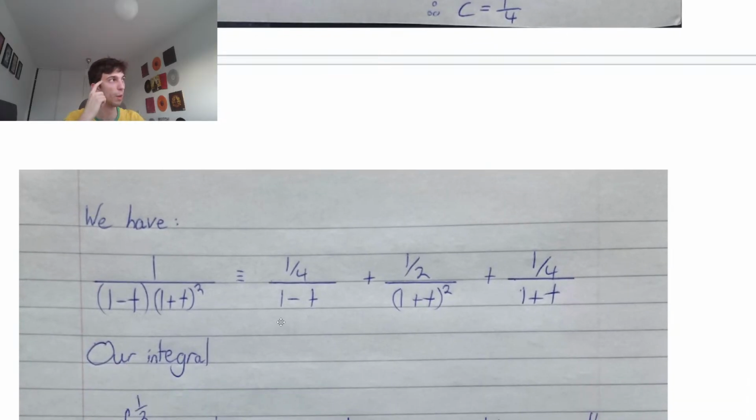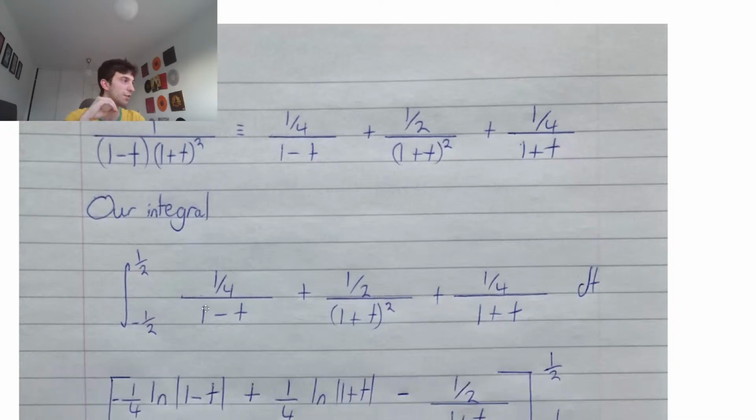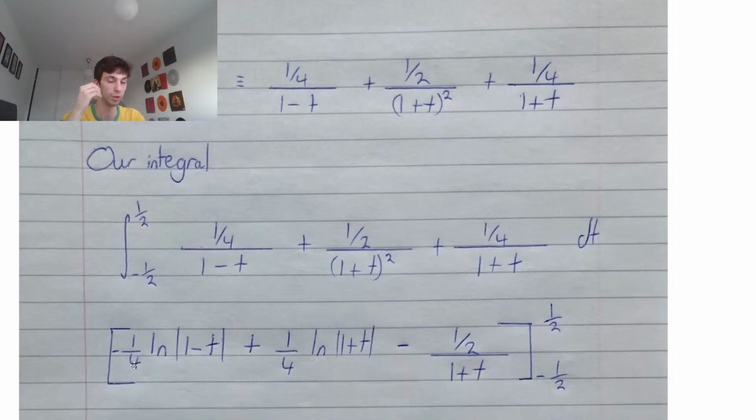Integrating partial fractions, we know we're going to be using that natural log where we can. We can't do it for all of these, but we can do it for some of them. So we have the integral with upper limit of a half, lower limit of minus a half, where we plug in all of these partial fractions that we just found into the integral. So integrating each thing, guys, remember, when we have our function differentiated on the numerator, we can take the natural log of our denominator. So differentiating 1 minus t, this would give us minus 1. We don't have minus 1 on the numerator, we have a quarter. So we'd have to do minus a quarter times the natural log of 1 minus t to get that minus a quarter on the numerator.